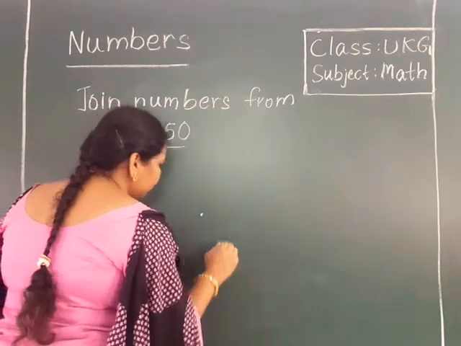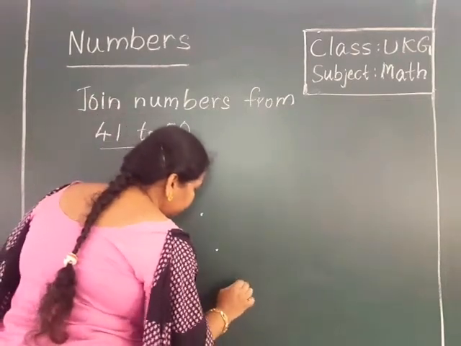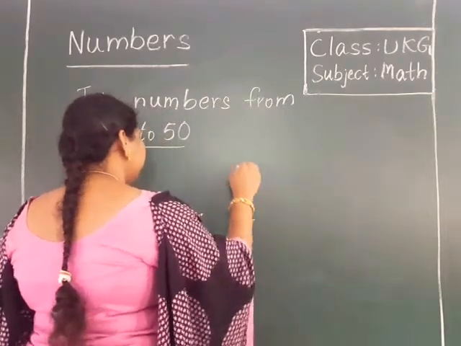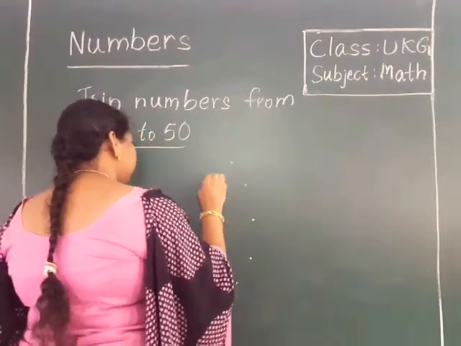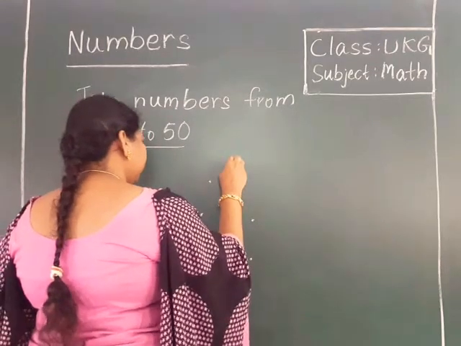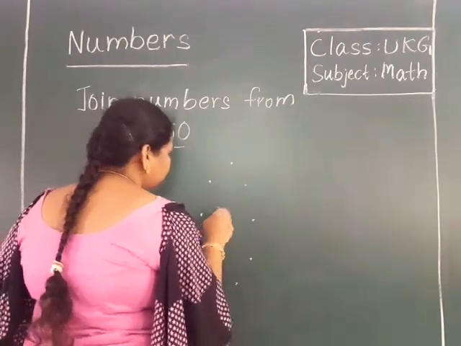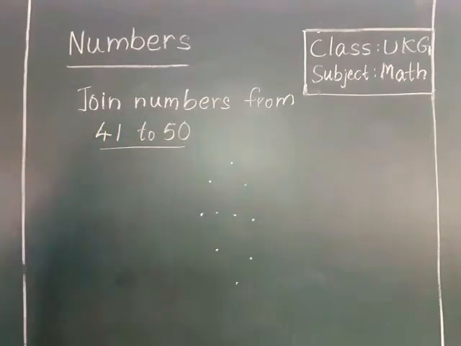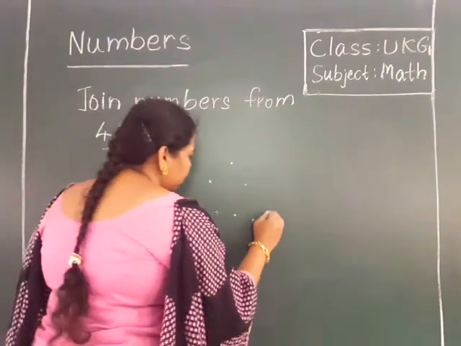See here. I will write your numbers. Okay.